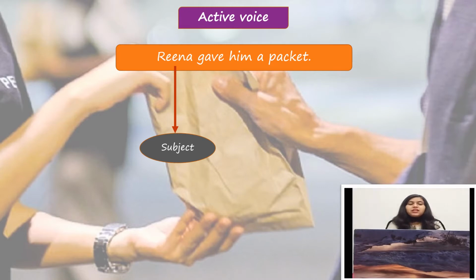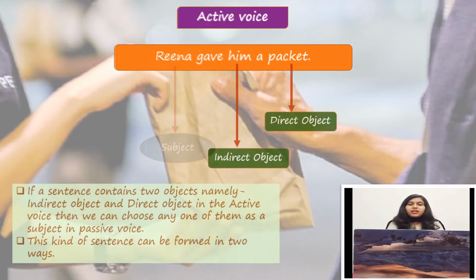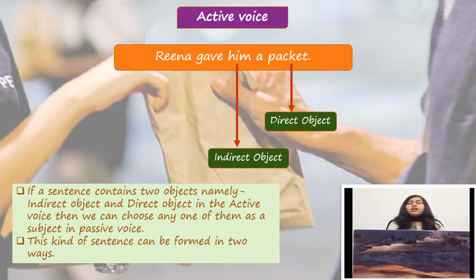That means in this sentence we have two objects. First is direct object and second is indirect object. In this sentence, a packet is a direct object and him is an indirect object. So if we have this kind of sentence, then how will we change it into the passive voice?